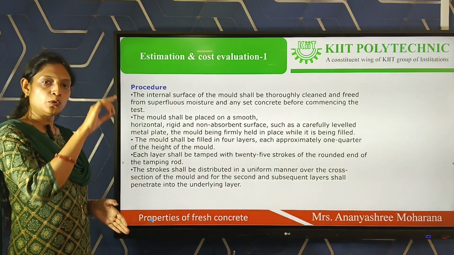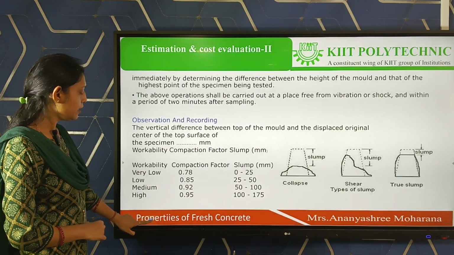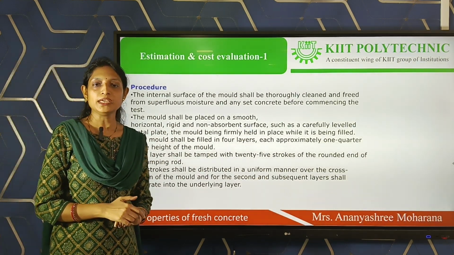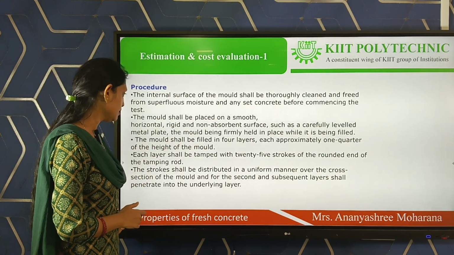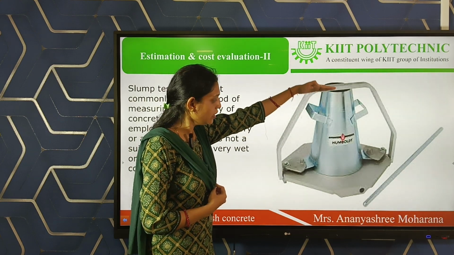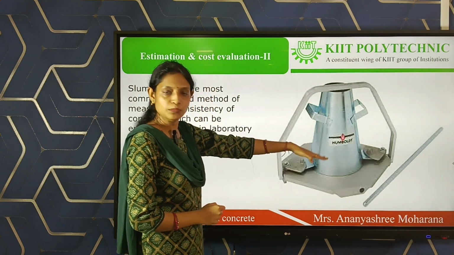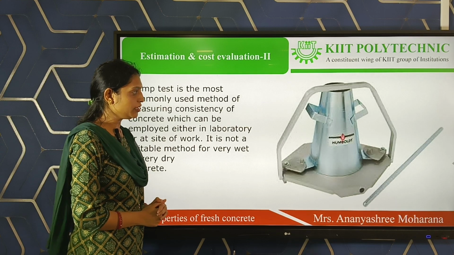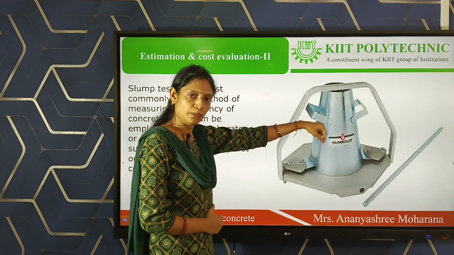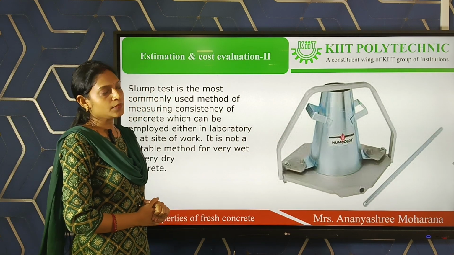Then the total height of the slump cone, as you can see, is 30 centimeter, the base diameter is 20, and the top diameter is 10. That means the height of the slump cone is 30. After putting the concrete in, before removing the slump cone, the height of the concrete is 30 centimeter. Putting in 4 layers, each layer we have to give 25 blows and we have to tamp or compact it. In 4 layers we have to cover the total concrete cone.